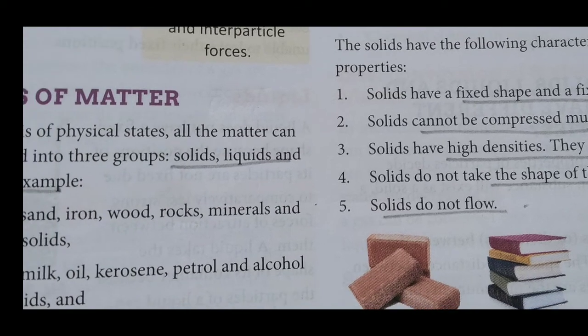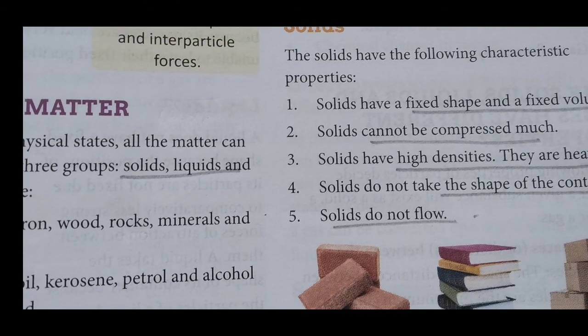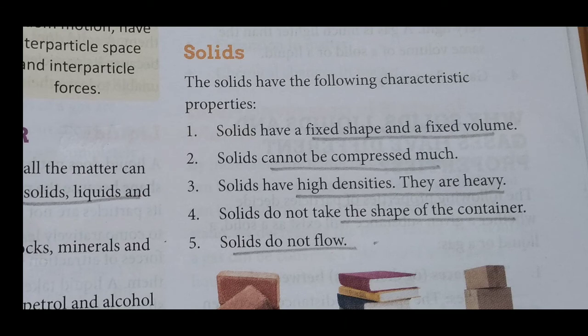Now see here in the example we have seen sugar, sand, iron, wood, rocks. All have a fixed shape. So that is why we know that solids have a fixed shape and fixed volume also. Means in general language, fixed weight. Then second, it cannot be compressed.